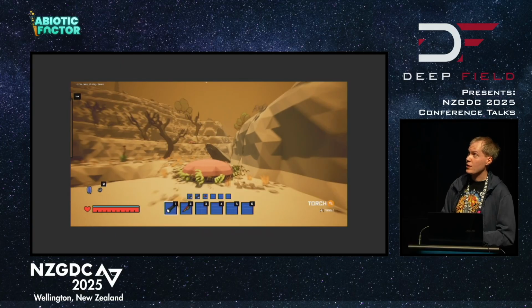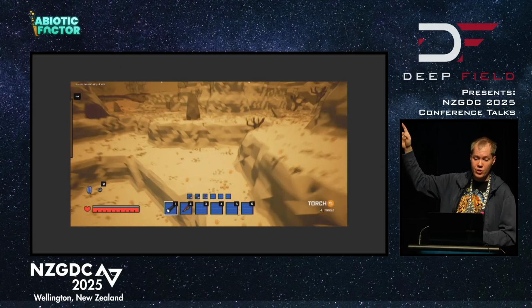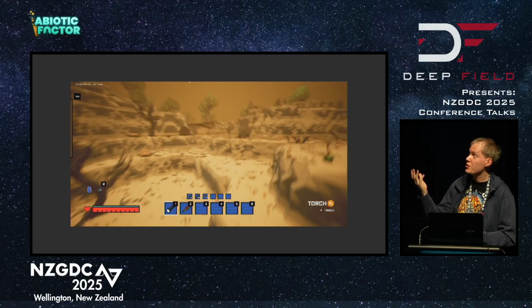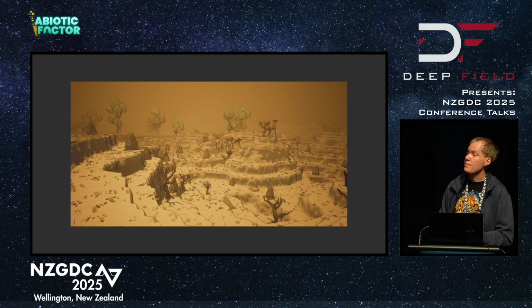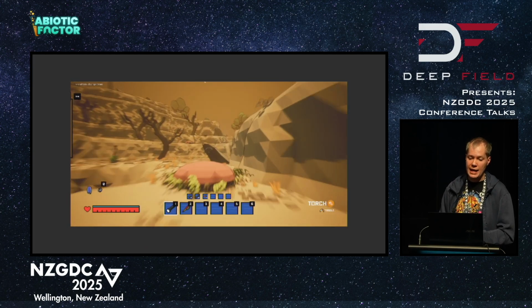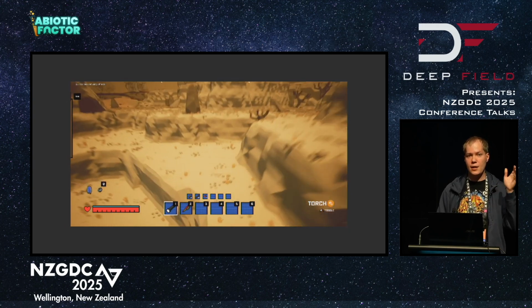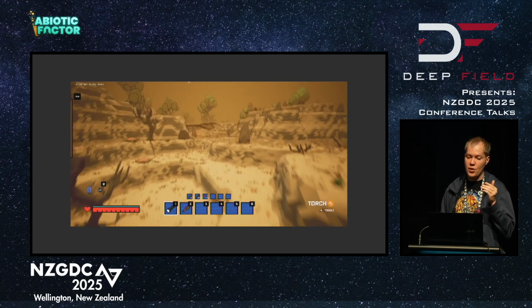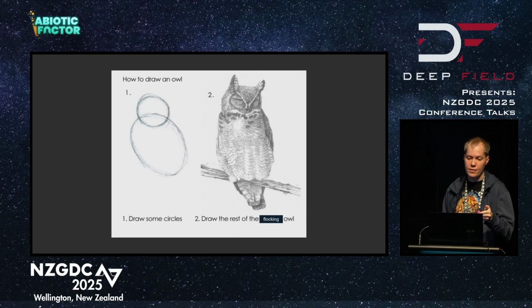Okay. That was a lot of talk about deterministic algorithms. I want to show you how it works now. So this is our mesa biome, all procedurally generated from math. This is millions and millions of voxel samples happening all the time as you move through it, as it unloads previous voxels and generates new ones for you to see. So this is all generated with this code, or at least the code on the next slide.